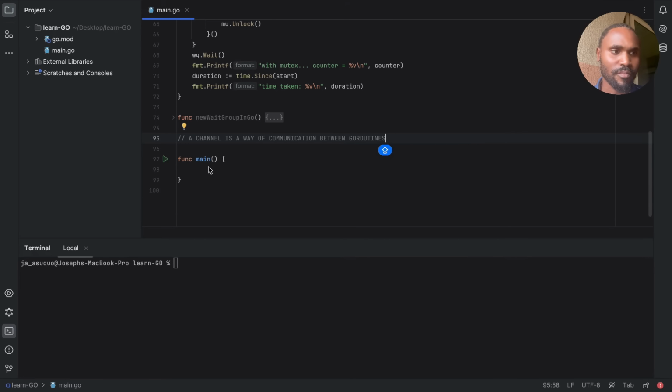When we are talking about using channels, there's something called buffered and unbuffered channels, but we are not going to go into that in this video. We'll have a special video for that, or if you need more context about that, you can write or message me, and we'll explain the difference between buffered and unbuffered channels.